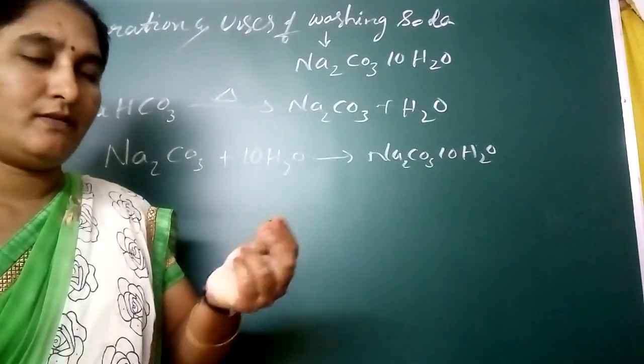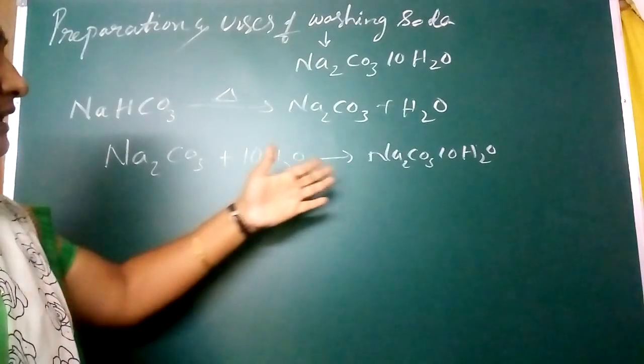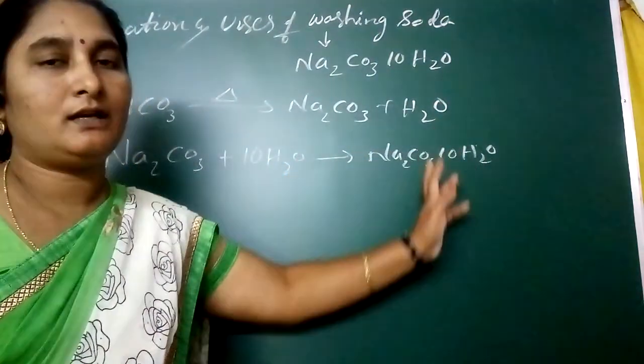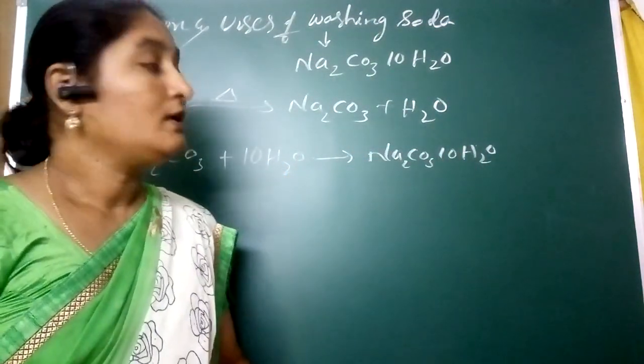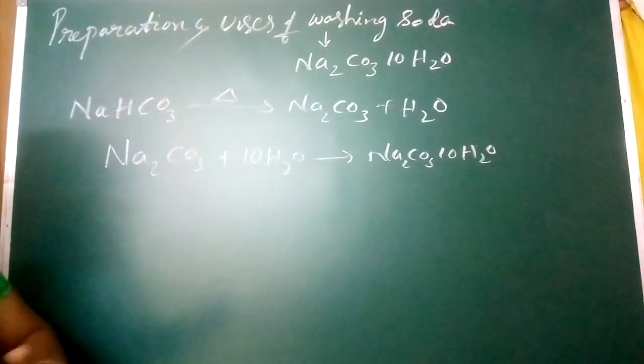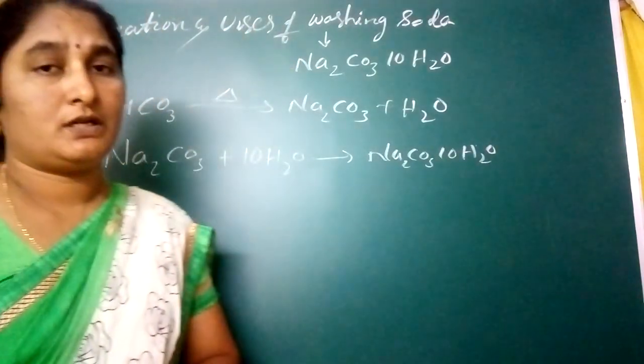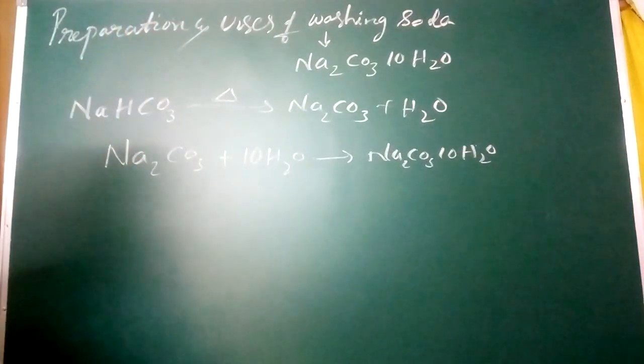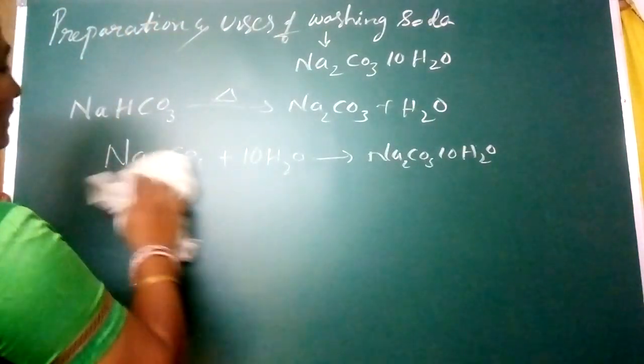That's why when you touch washing soda, it feels wet to touch. Yes or no? Very wet to touch. That is because 10 molecules of water are present. That's why Na2CO3·10H2O is the formula of our washing soda. Do you understand now? What are the uses of washing soda?